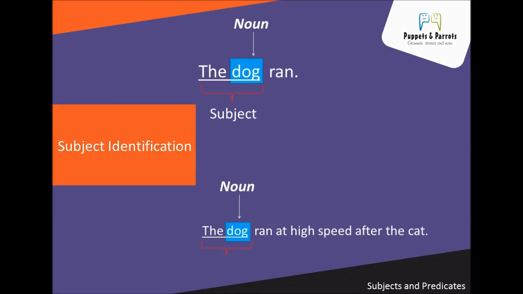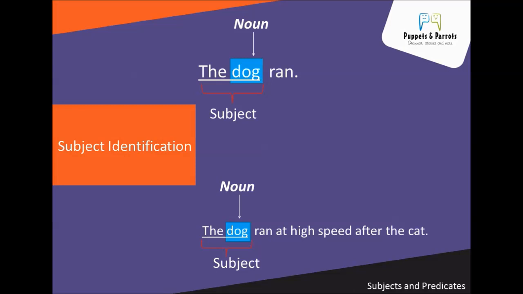In the second example, the dog ran at a high speed after the cat. Here we have more detail, but the subject is still dog. How can we know that the subject is dog and not the cat? Because we have two nouns in the sentence, the dog and the cat, and the sentence seems to be about both animals. To determine the subject of the sentence, first find the verb and then ask who or what.